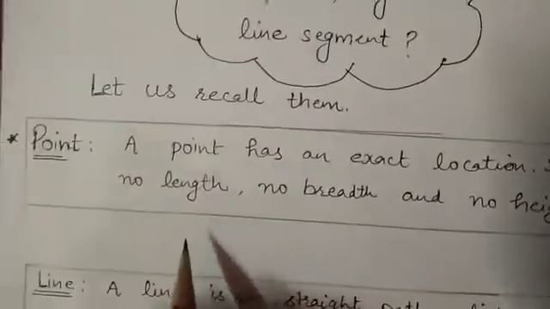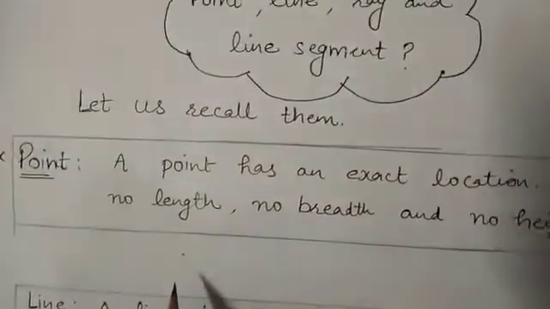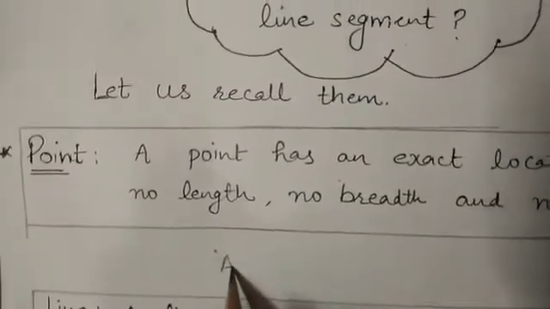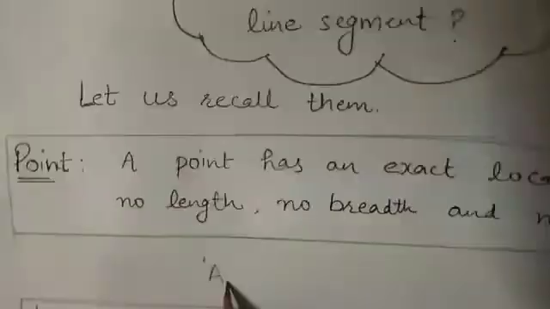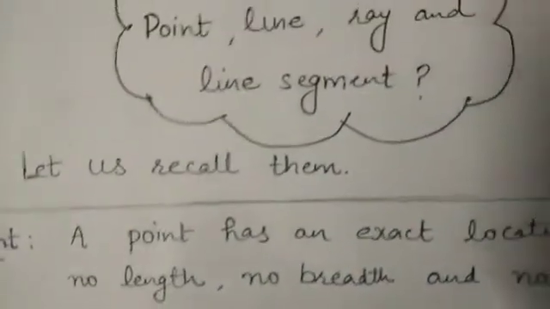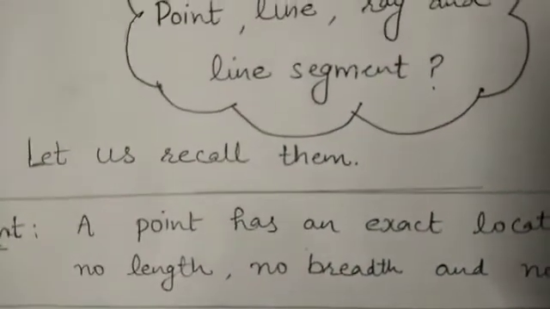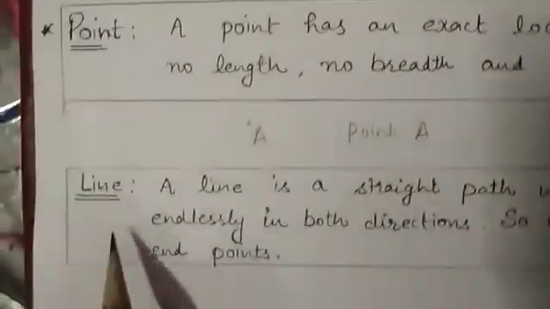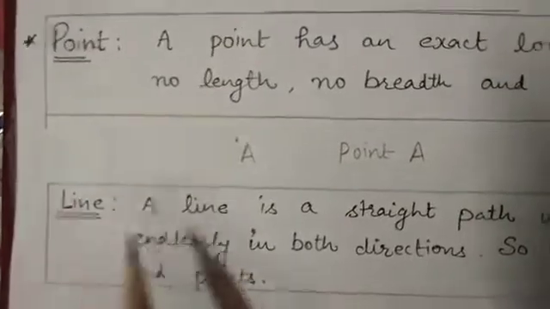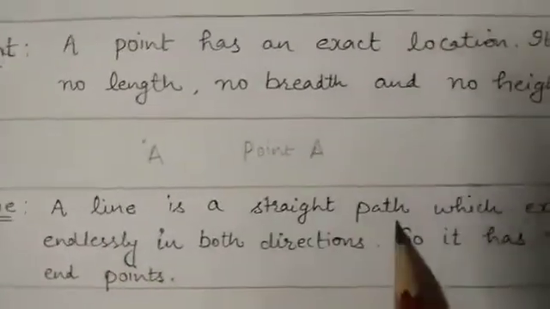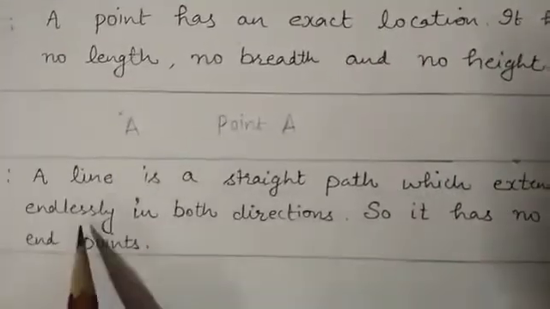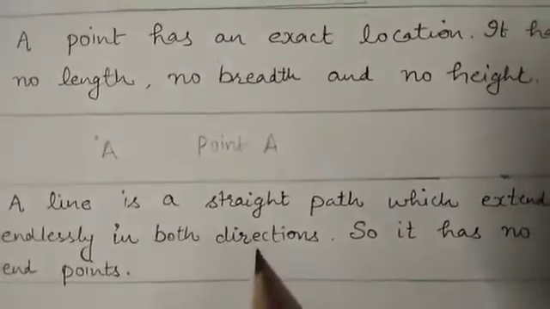That is, if I am marking here like this and writing here A, this is representing point A. How can I write it? Point A.